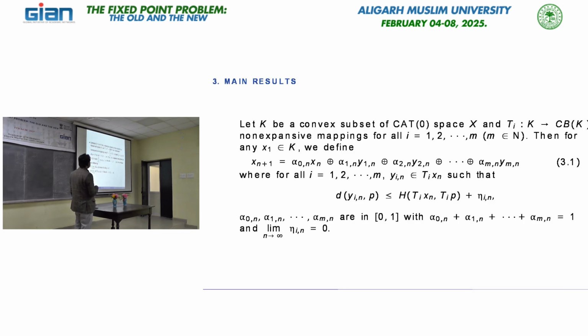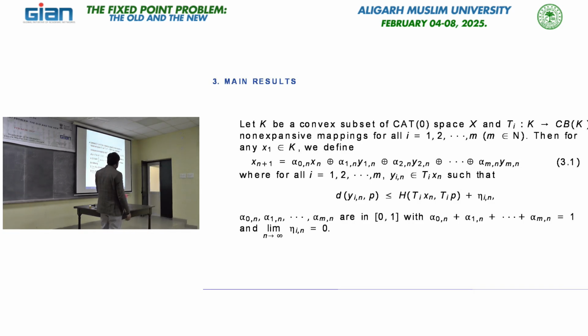So, we have a multi-valued non-expansive map defined on a closed convex subset of a Hadamard space. Hadamard space means complete CAT(0) space, as I already said. Their fixed point set is non-empty, because by the existence theorem we know they have a fixed point. So first of all we check the consistency: the fixed point is there. Now we go to the approximation of the fixed point, or you can say to find the solution of the problem.